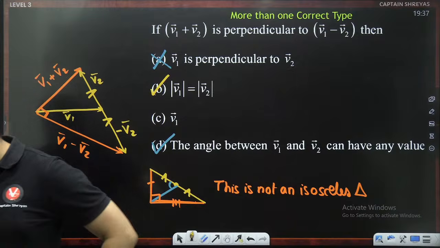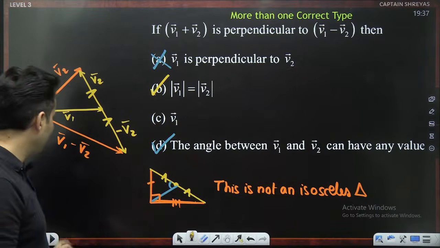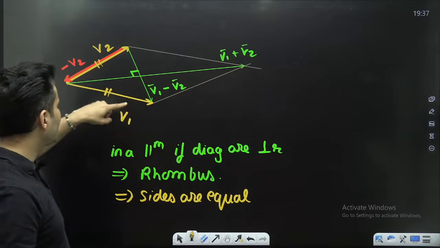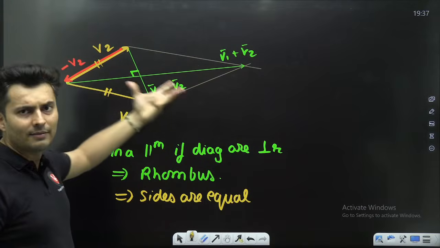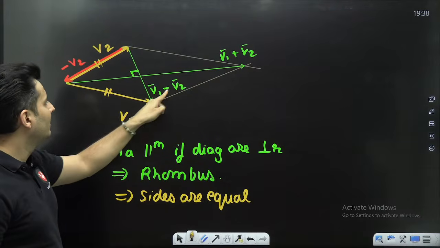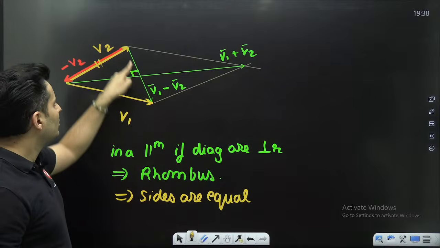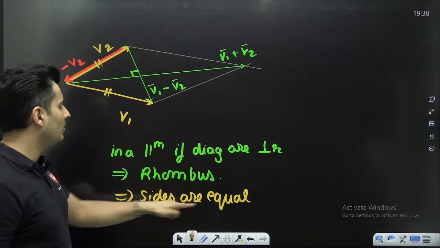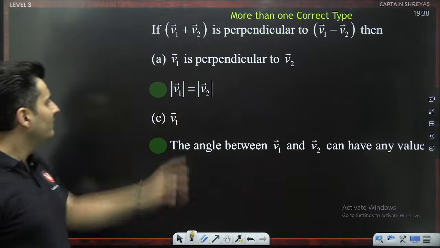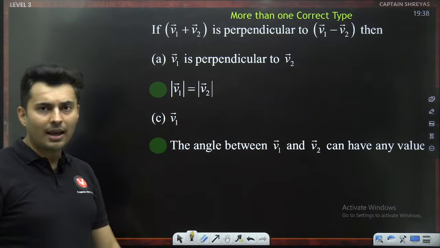So I have used a very simple geometrical property. This one was the major diagonal, that was V1 plus V2. The other diagonal is obviously the vector subtraction. I just showed you why. This is negative V2 plus V1. So they both are perpendicular, so it becomes a rhombus where the sides are equal. So let's find out whether the answers are correct. Yes, V1 is equal to V2. The angle between them can have any value.